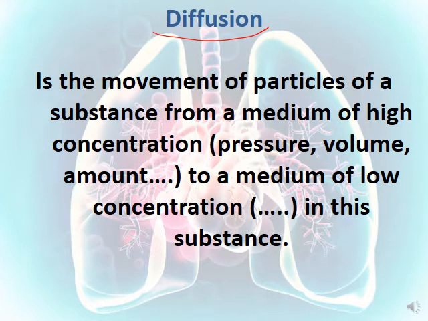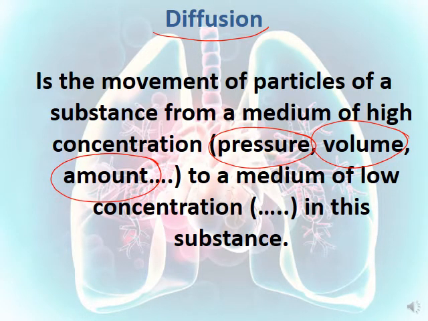Diffusion is the movement of particles of a substance from a medium of high concentration, meaning it contains a high amount of this substance, let's say a high amount of oxygen or carbon dioxide, or maybe high pressure or high volume, to a medium of low concentration, or low pressure, or low volume, or low amount of the same substance.